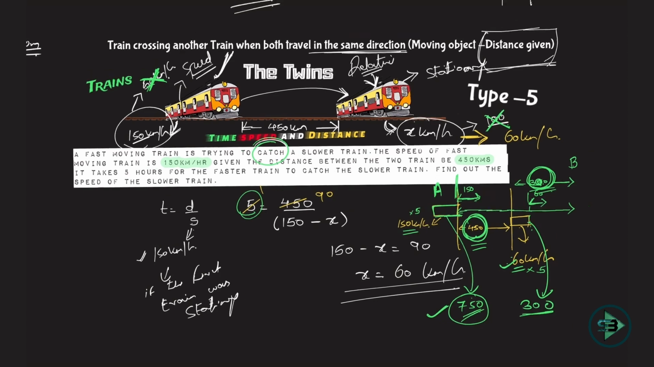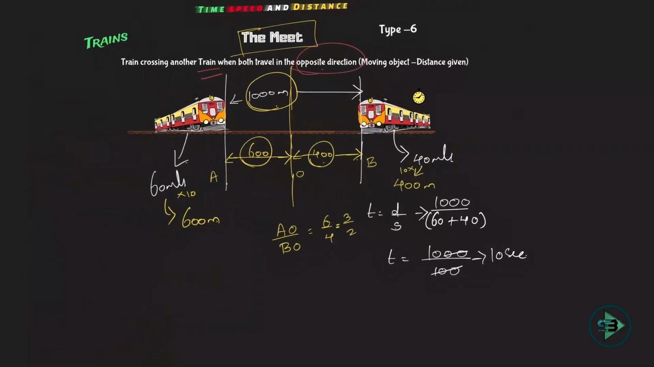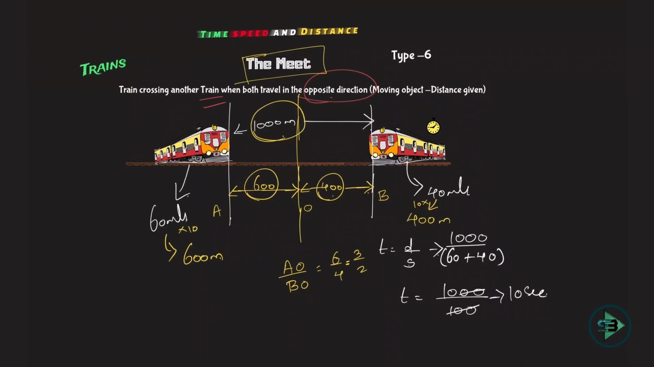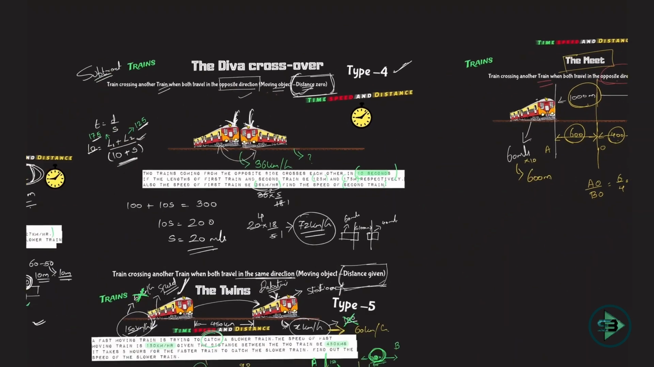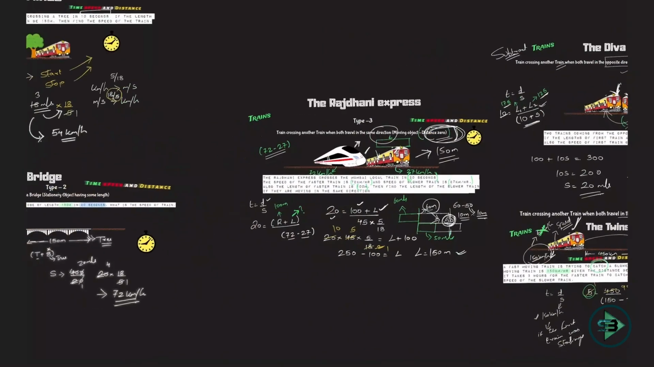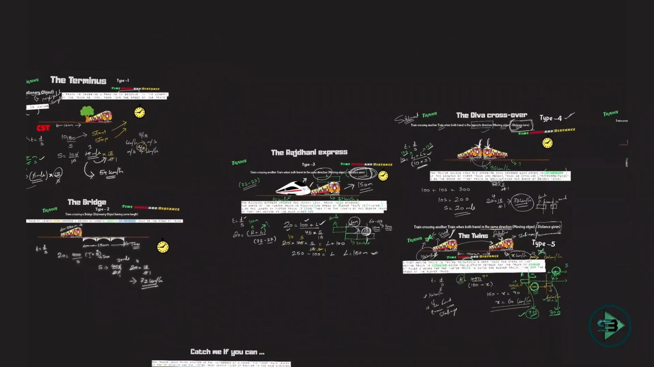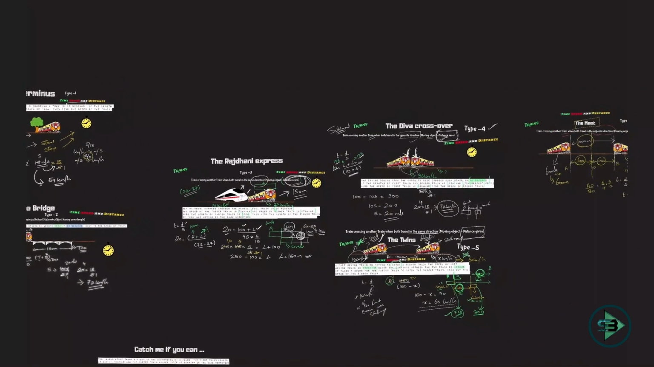And then we saw the last type, which was meet. Two trains traveling in the opposite direction, so you add the speed because they are adding on to the distance which they are traveling. Okay, and that's how, with the 6 episodes of the meet, the Diva crossover, the twins, the Rajdhani Express, the bridge, and the terminus, we finish with the types on trains.